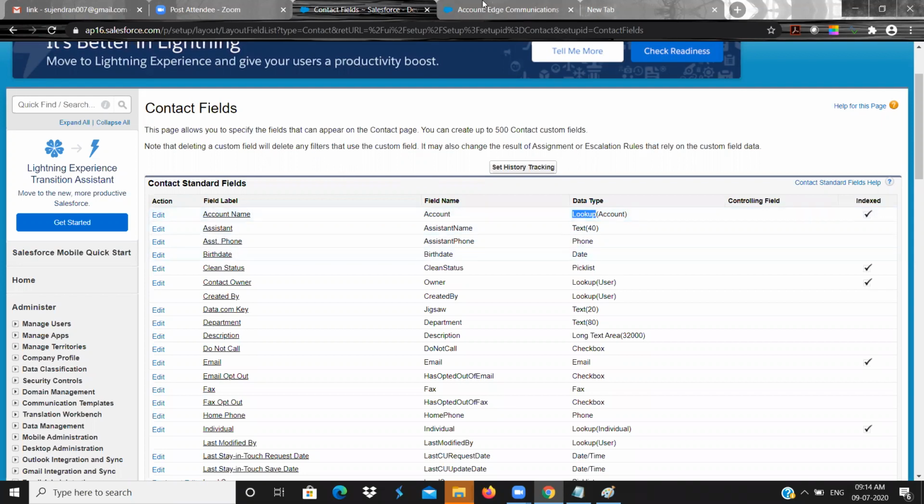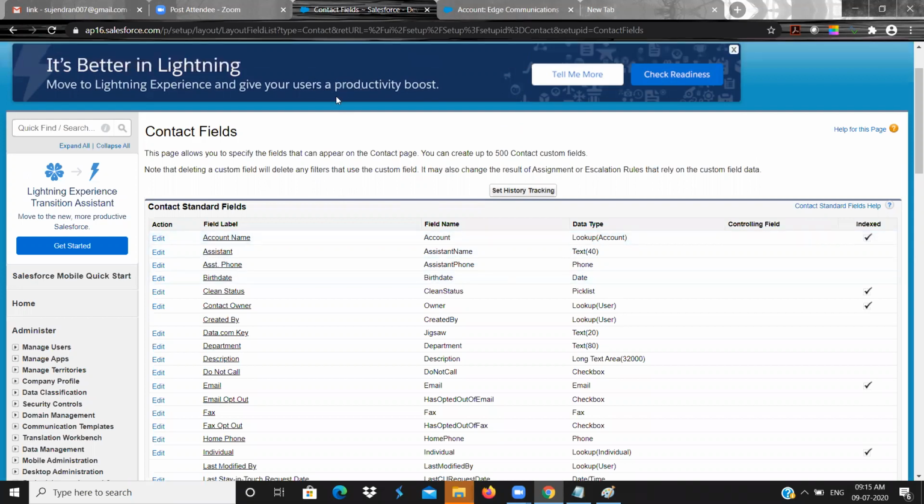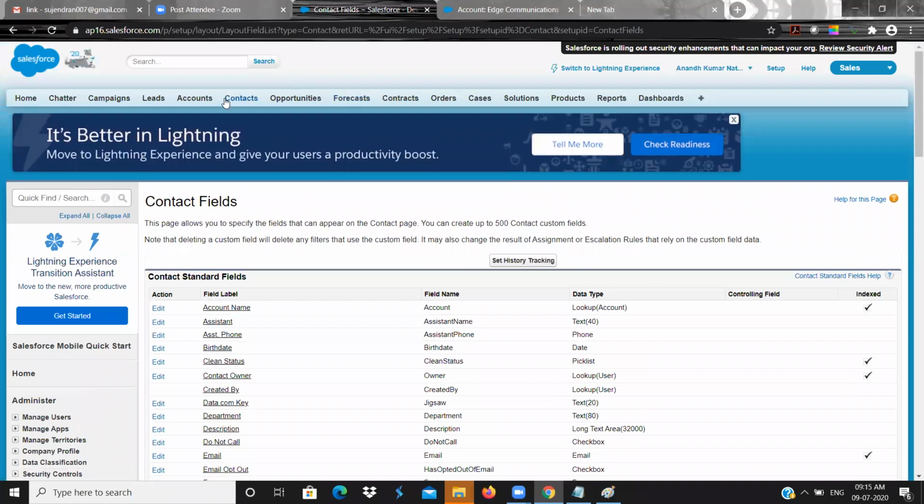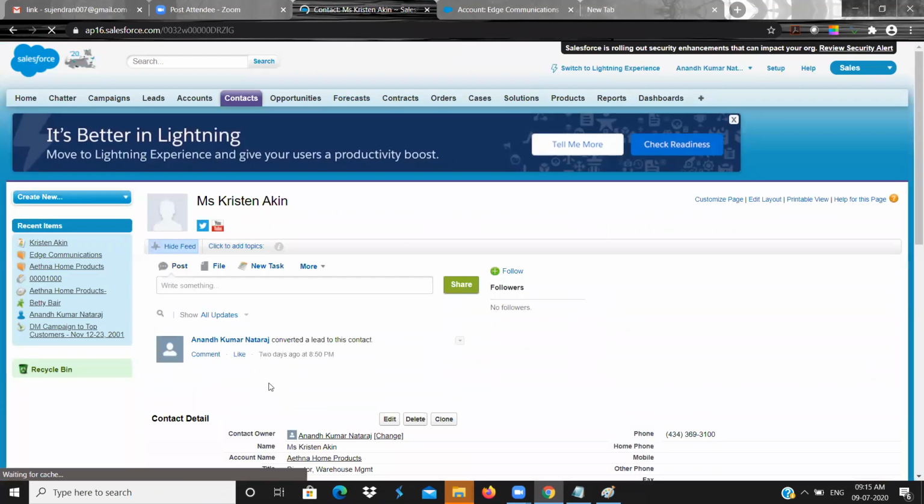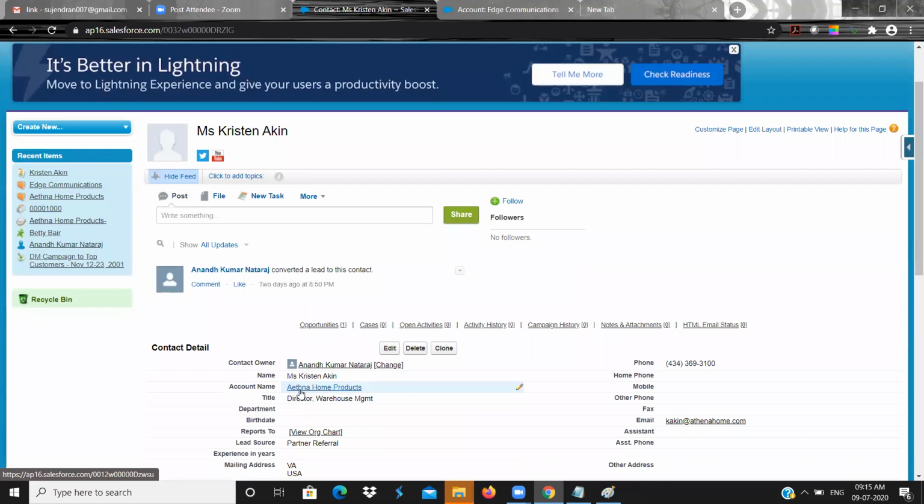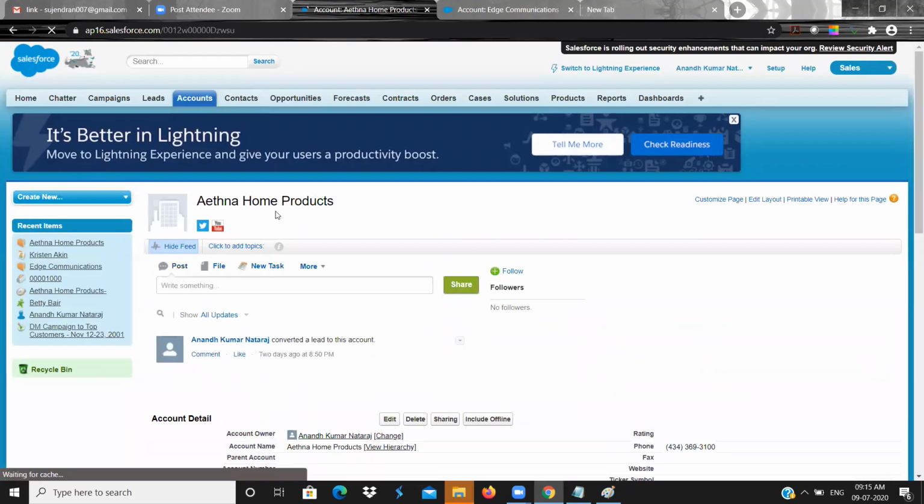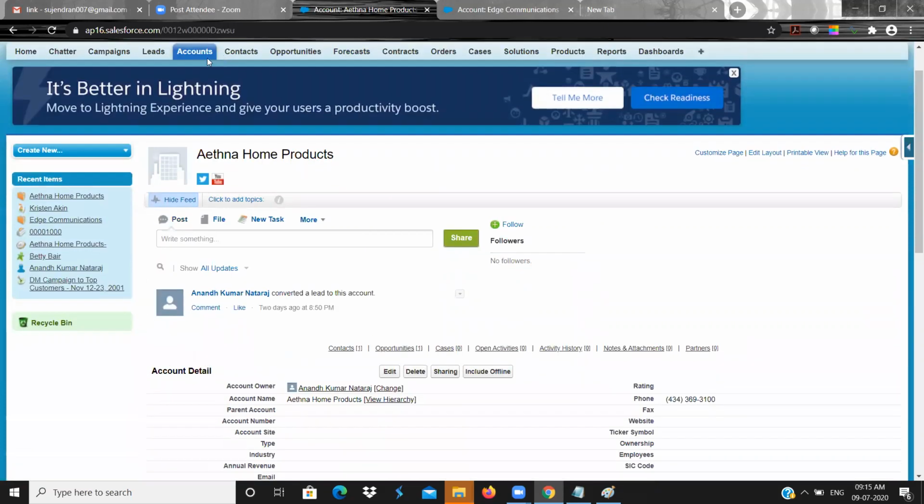So now we know that in contact, the parent record value is showing as a field. Now we should know how it shows in the parent. So go to the parent. This is the parent account. We came to the account now.